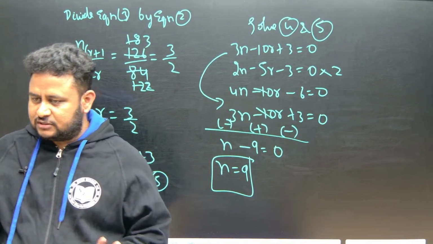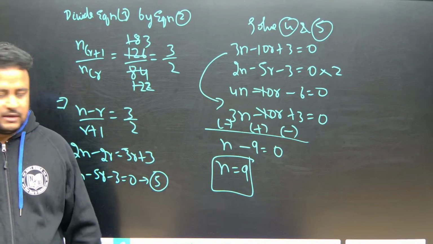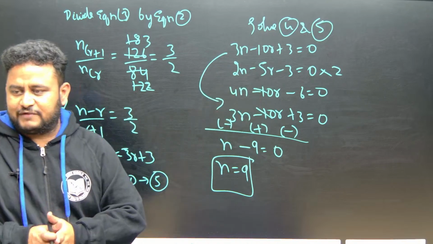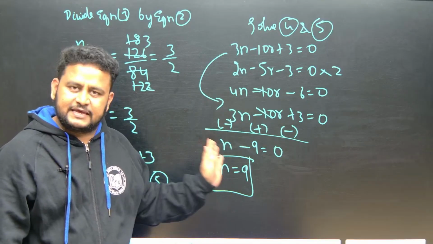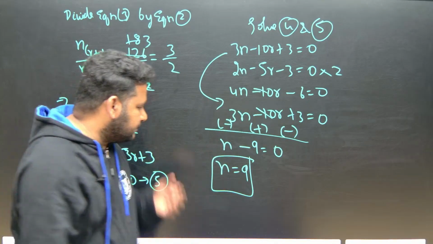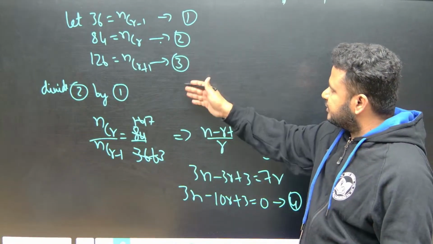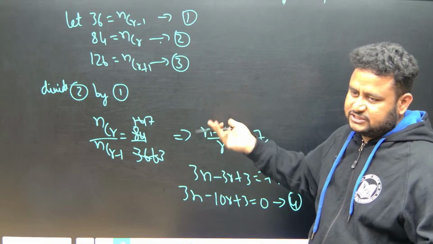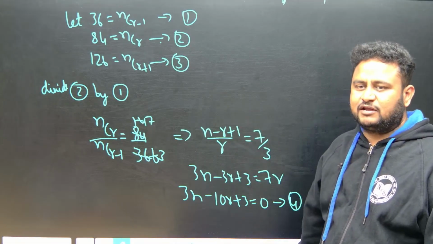Very simple question, but you have to pay attention while solving it. Otherwise, if you find r, you will put the value of r in any of the equations and then find n. Instead of that, you can directly eliminate r and get the value of n. Clear now? So you take equations 1, 2, 3, divide 1 by 2 and divide 3 by 2. You will get two linear equations. Solve those two linear equations, you will get the value of n.